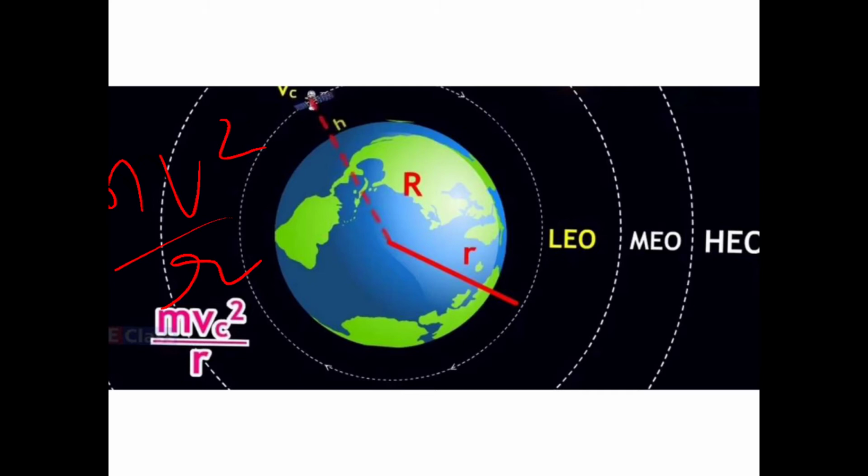No, this was the centripetal force. Centripetal force was there, right? Then it came to the escape velocity, which was square root of 2GM upon r, children. It was not this. This was about the force, the centripetal force.